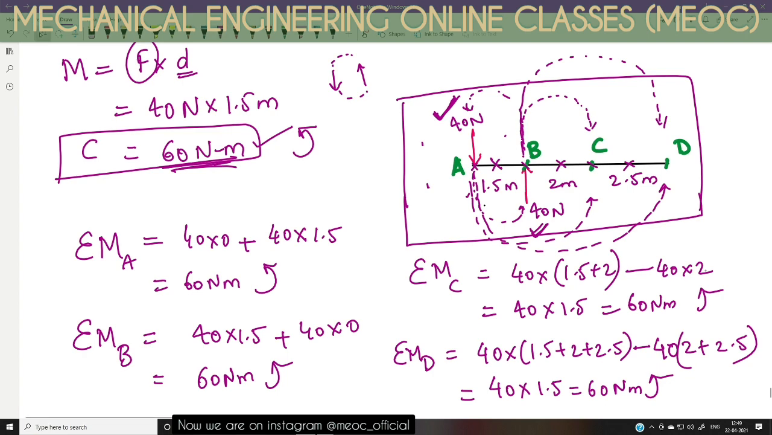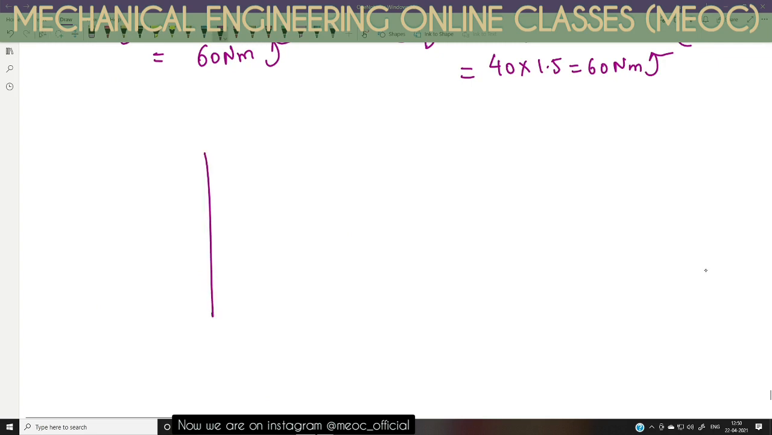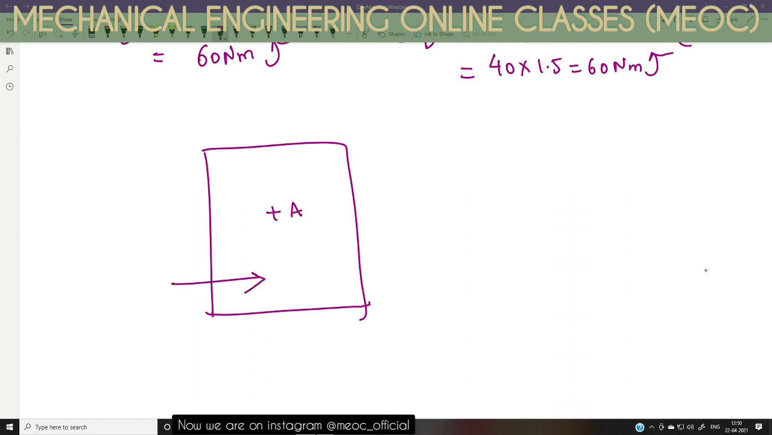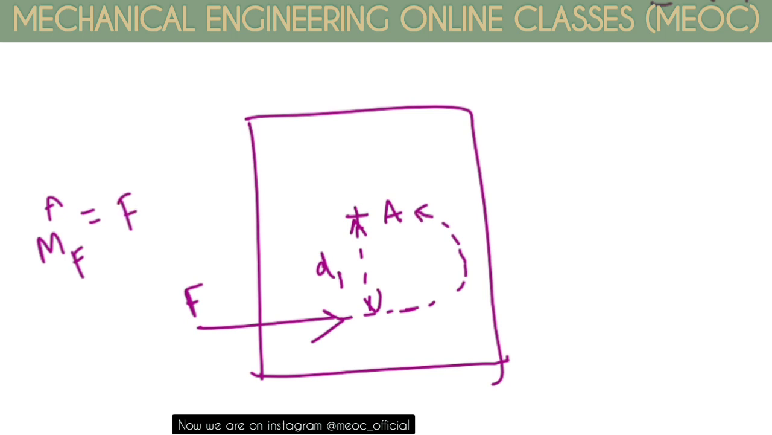Now let us see what happens with the moment of a force, and why it is not like that. In this particular case I am taking some object. This is some point A, say there is a force acting here. If I want to find the moment of this force about point A, let this distance be d1. The moment of this force F about point A is in anti-clockwise direction and the value is F into d1.